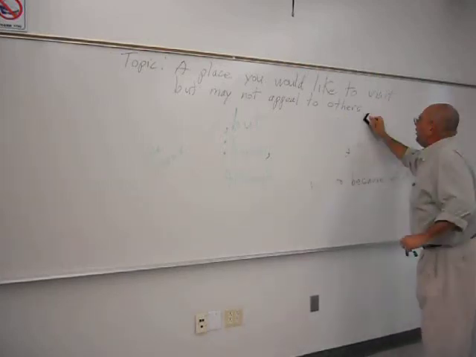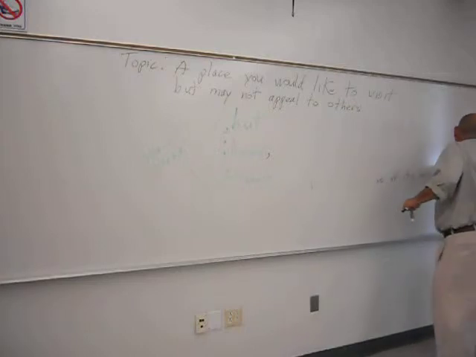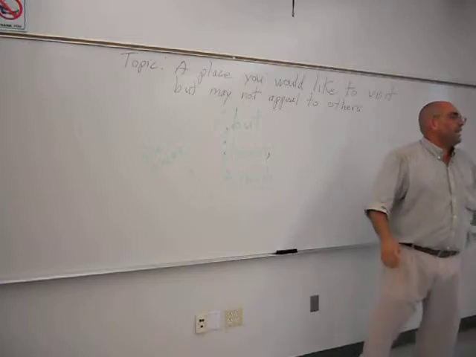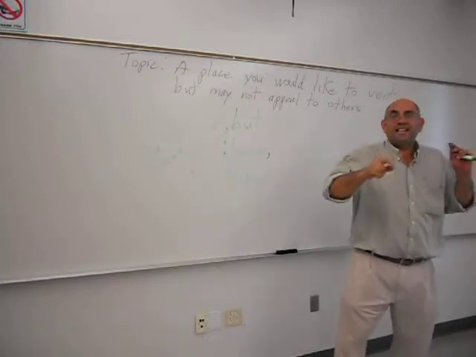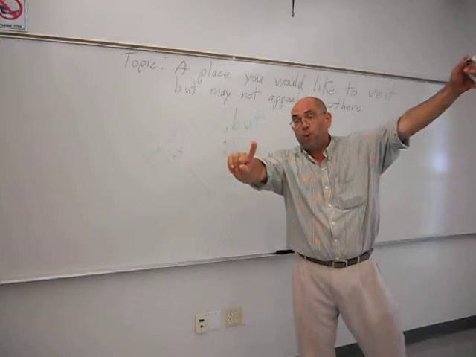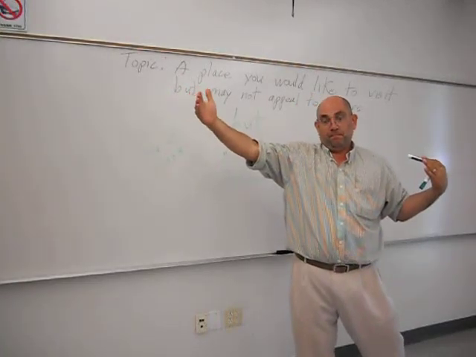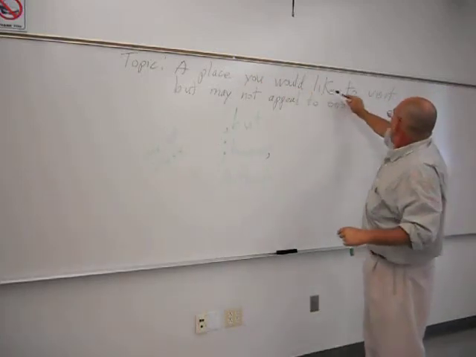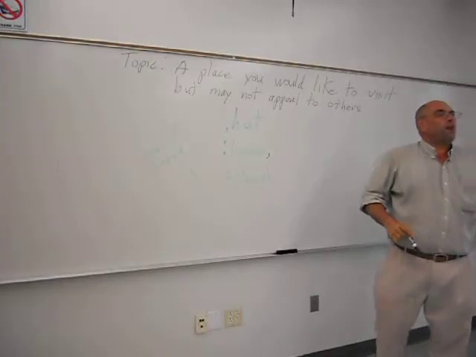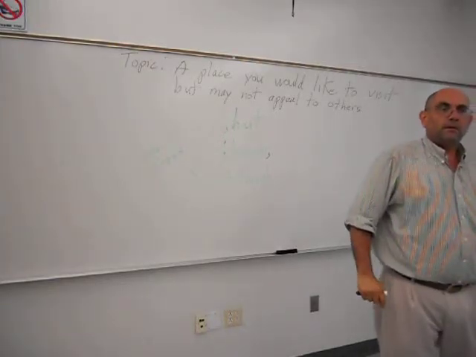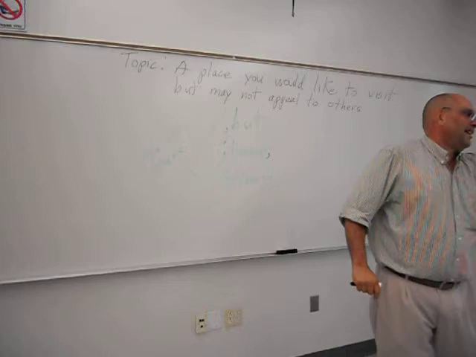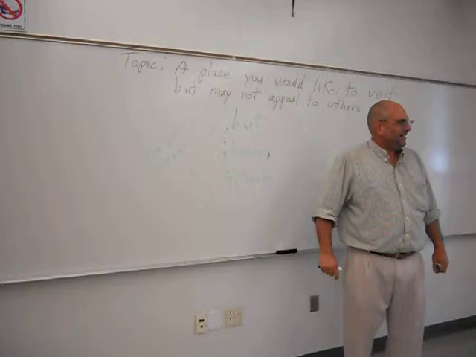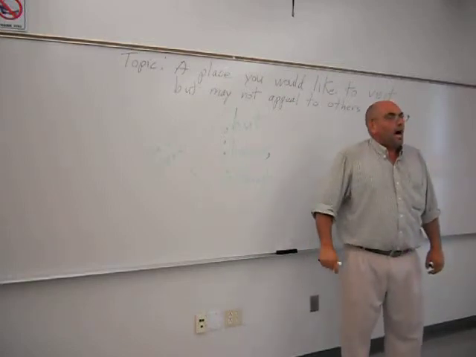Now, the word although is called a subordinate conjunction or subordinating conjunction. Meaning one idea is subordinate, less important than the other idea. And the word although introduces that idea. Now, of these two ideas, a place you would like to visit but may not appeal to others, which one is the least important? May not appeal to others. Very good. What's your name? Larissa. That's right. You're the drama person. That's right.